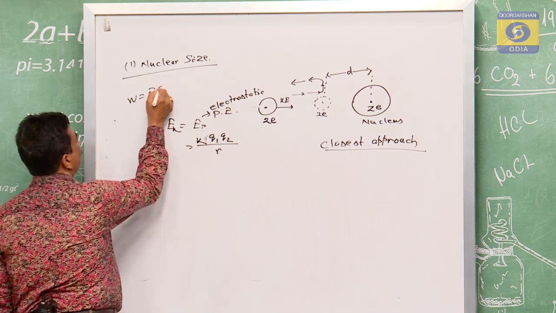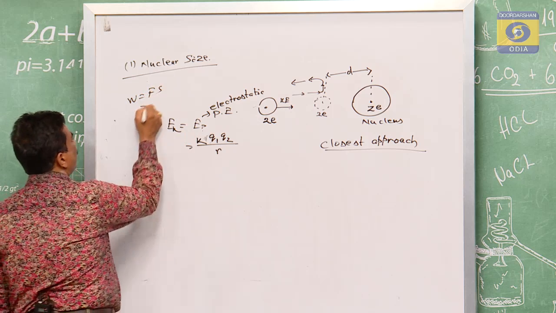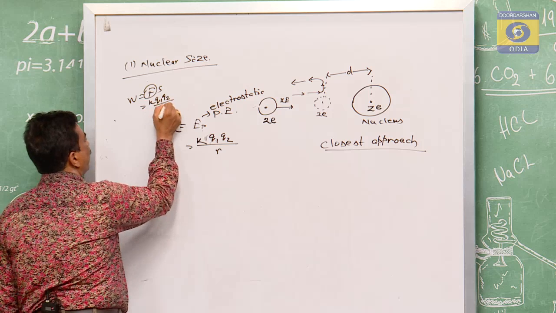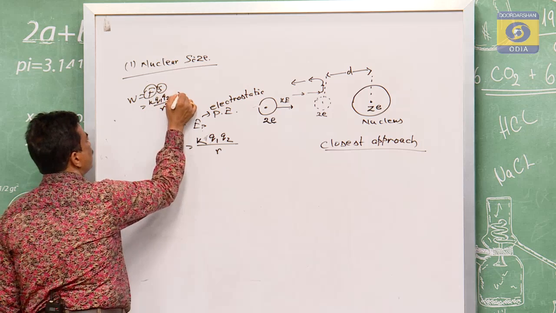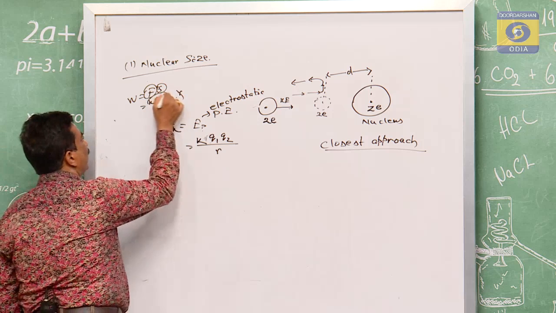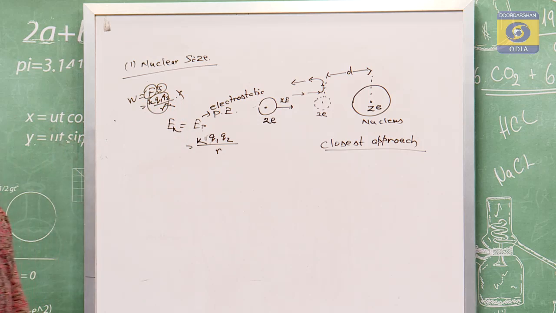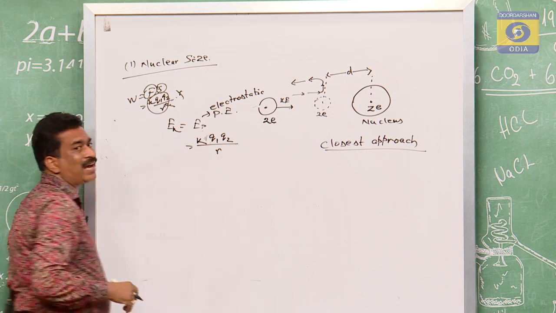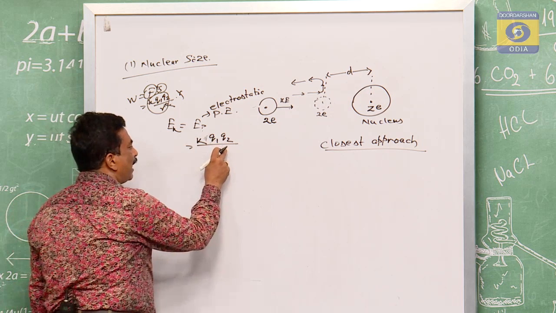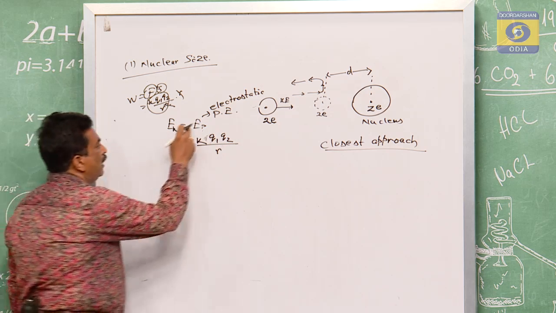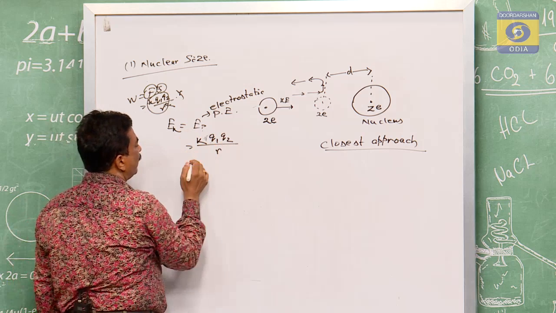This is because the work W is equal to F times s, where F is the force. Force is equal to K Q1 Q2 by R square. S means the distance, and that distance we have taken is R. So this R will cancel, and that is K Q1 Q2 by R. You should not think that this will be R square. It would be R square if it were the force, but that is the energy. So Ep will be K Q1 Q2 by R.